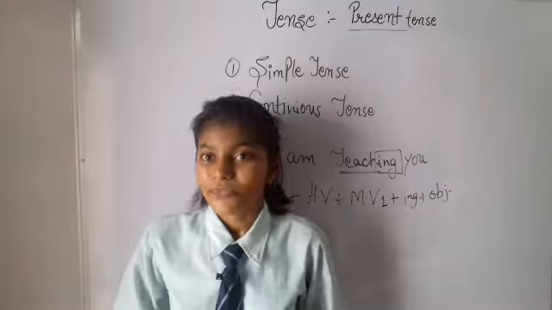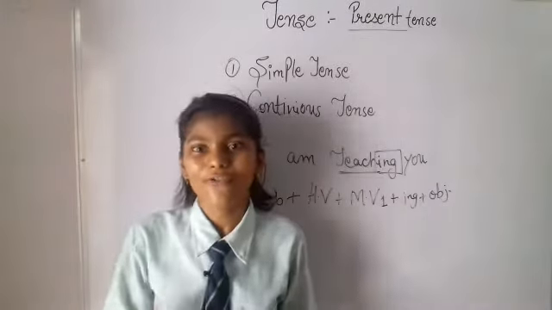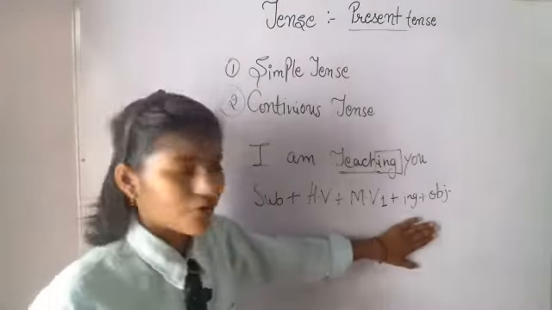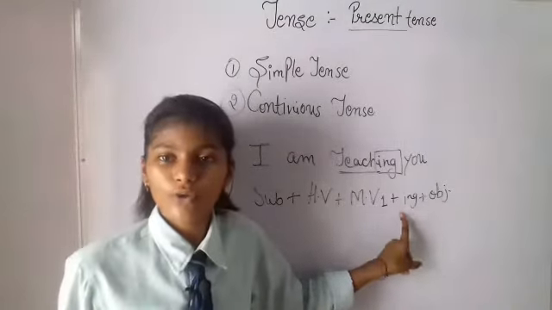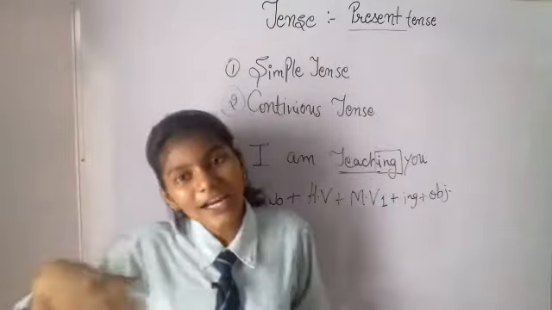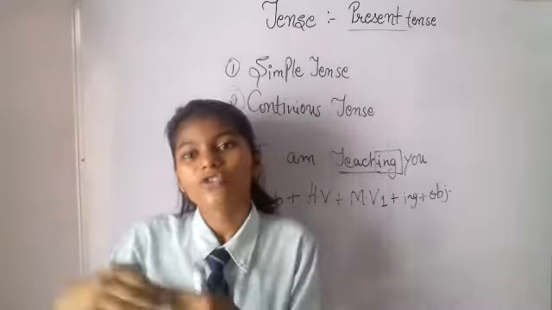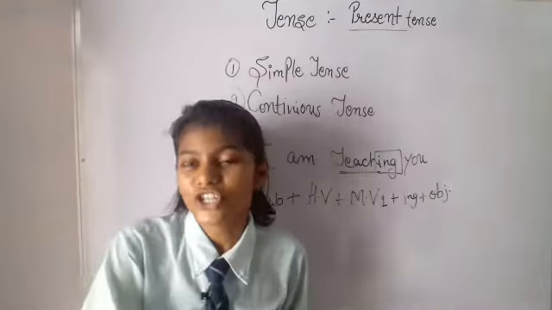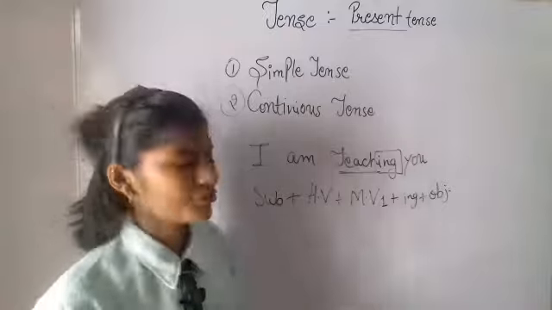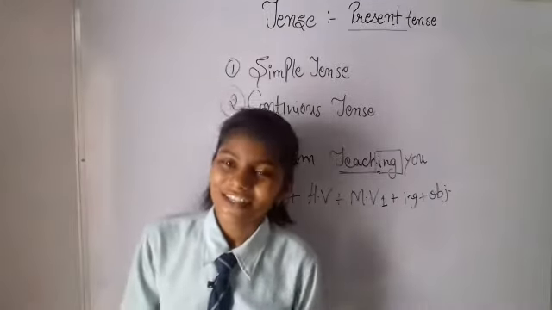Why? There is a rule for this continuous tense that ing should be used after the verb's first form to satisfy all the rules. Right now the work is going on and on. I am teaching you. Right now it is going on. So this is how you will form affirmative sentences.